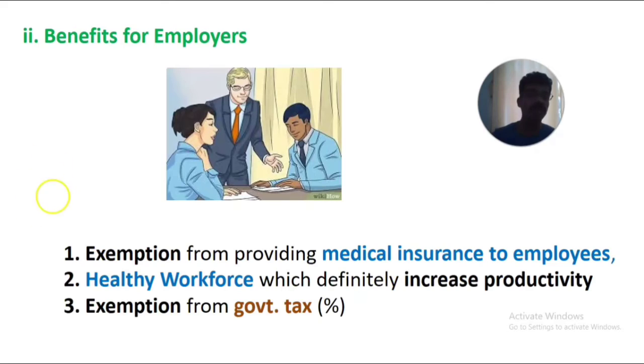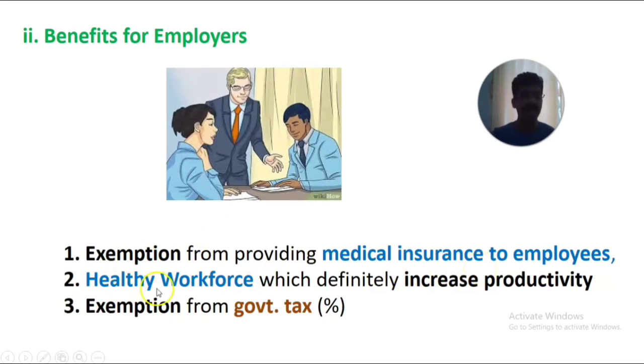Now let us talk about the benefits for the employer, because both employee and employer are contributing the money under the ESI Act or ESI scheme. So the first one is exemption from providing medical insurance to employees. That means the ESI scheme covers all medical insurance for the particular employees or workers. Thus the owner or the employer does not need to pay any medical insurance. He is exempted, he is free from providing medical insurance to employees or workers.